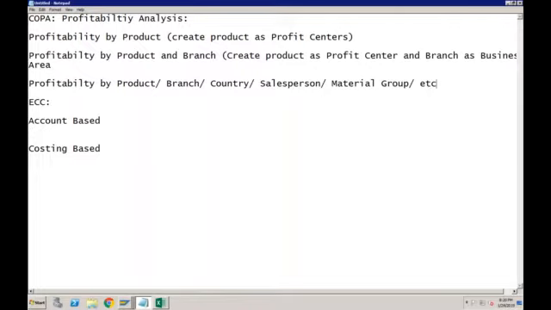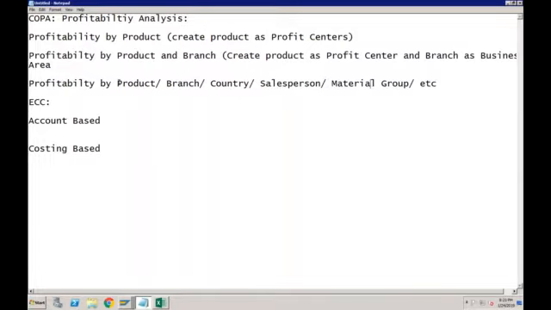So in that case, how are you going to handle the situation? You cannot keep on creating different objects for different categories, right? If there are one or two scenarios, we can create profit centers and business areas, which are anyways required. But if you have a requirement where you need the report in multiple dimensions, based on product, branch, country, salesperson, material group, and a number of characteristics which are available in the system, these are called market segments, profitability segments.